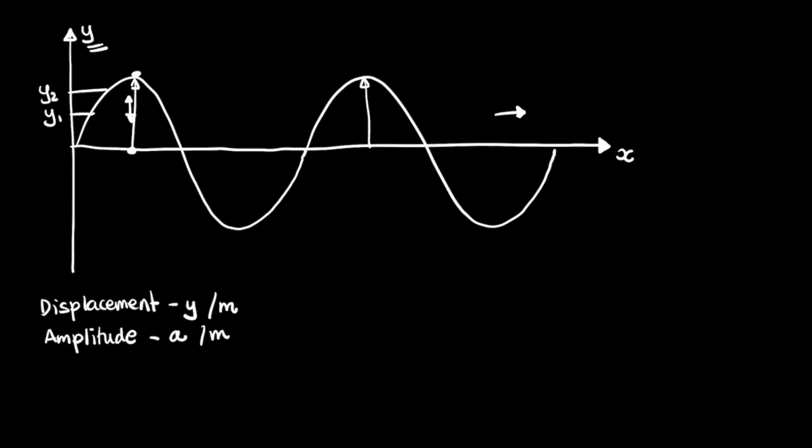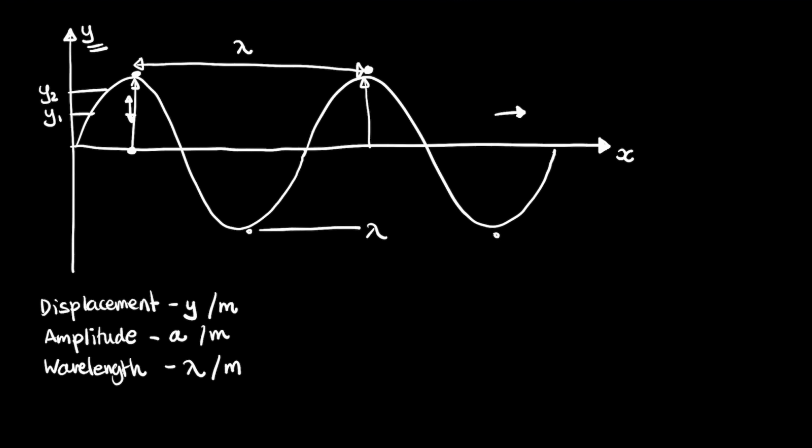Now, the next thing you need to know is the wavelength. And the wavelength, we typically give the symbol lambda. And again, it's measured in meters. The wavelength is the distance between trough to trough, or peak to peak. In this case, I've drawn peak to peak. But it's this distance right here, and this is called the wavelength. It's the distance of one whole wave. So it's either crest to crest or trough to trough. This distance is also lambda right here. And again, it's constant for this wave that we're looking at here.